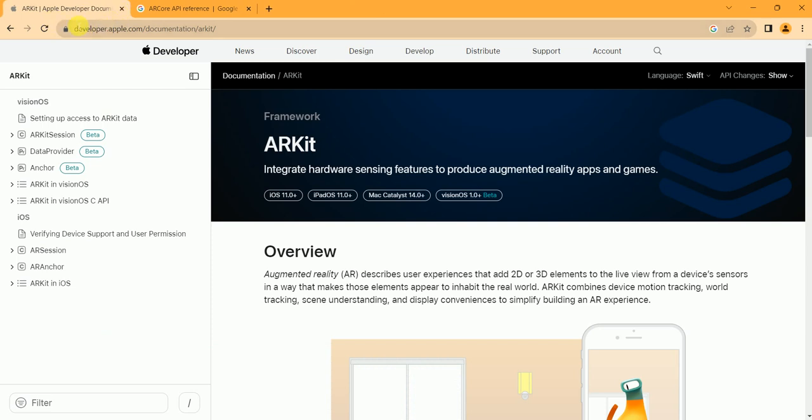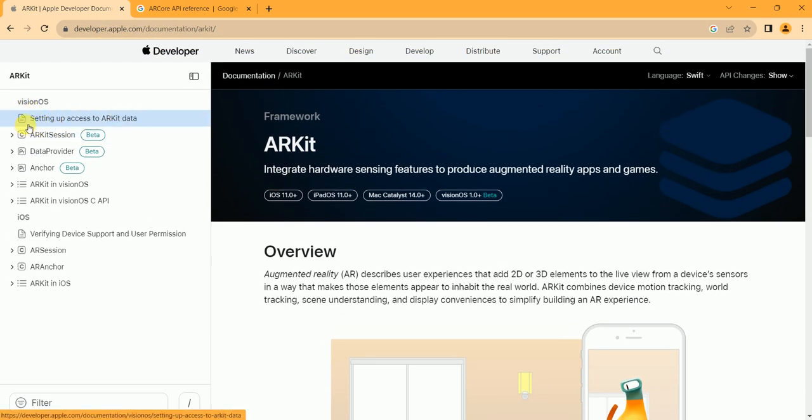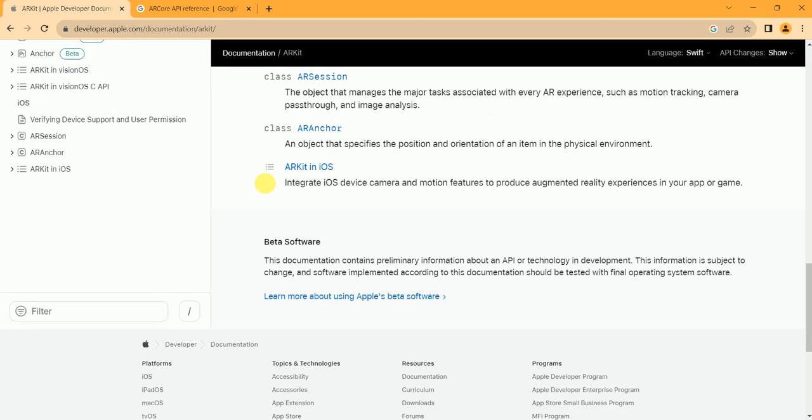After that, the second website is from Apple. As you know, Apple is one of the best technology companies, and they also work on augmented reality. So you can also learn augmented reality from here. And this is the ARKit you can learn from here. These are the tutorials, so learn from them.